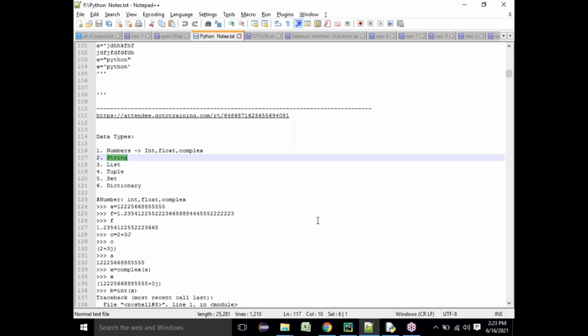That's why you need to remember in Python especially, what are the different data types, what are the different ways you can store the data. And second, what are the different methods of the data types is very important. So in Python you need to remember the different data types, and for every data type you need to understand the methods of the data type. What are the different methods there? What are the uses of those methods? How can I utilize those methods to achieve my goals?